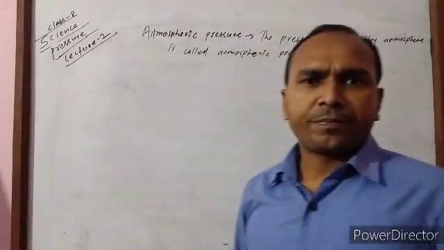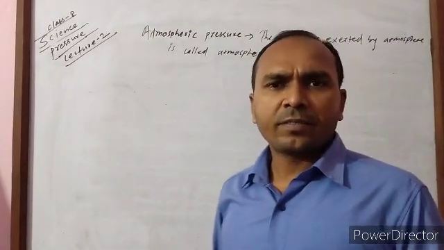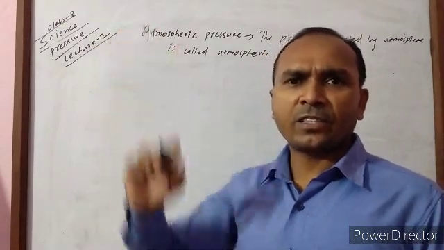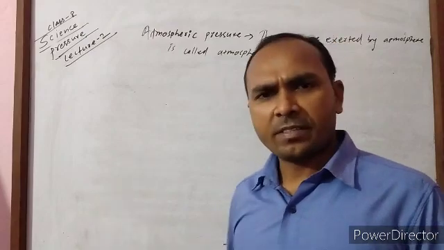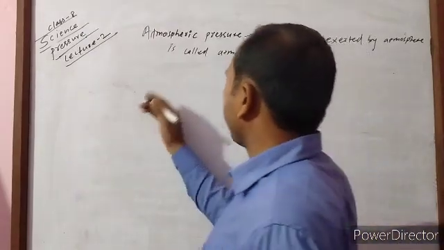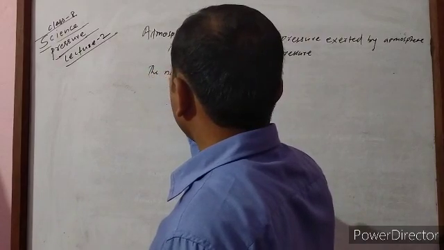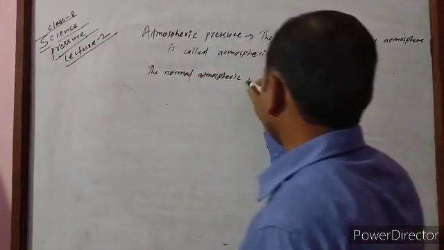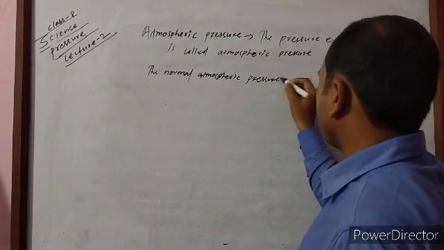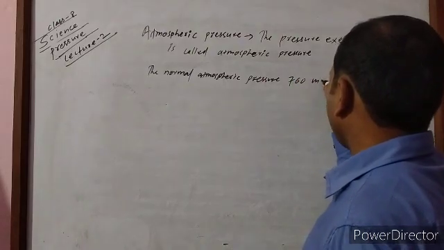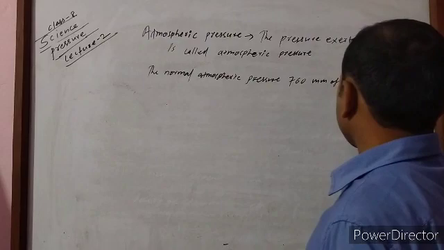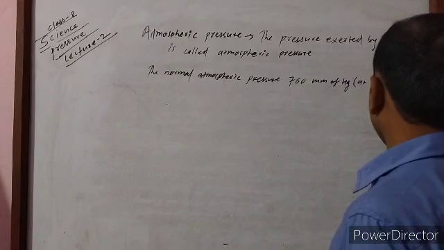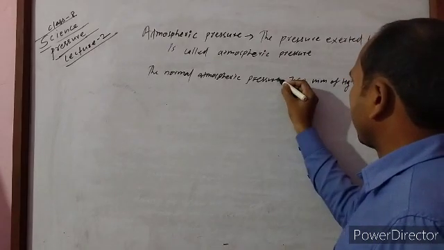And atmospheric pressure is maximum at sea level, and as we go from sea level to high altitude, atmospheric pressure decreases. It means the normal atmospheric pressure is 760 mm of Hg at sea level.